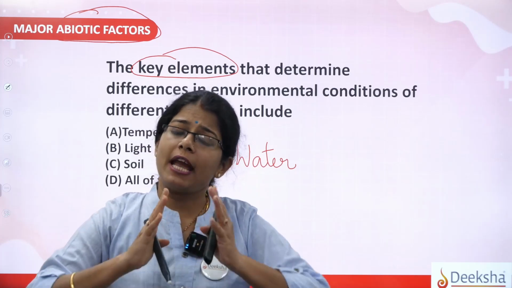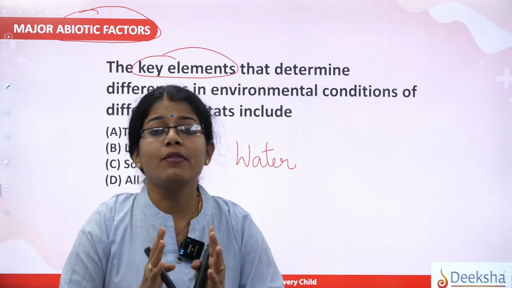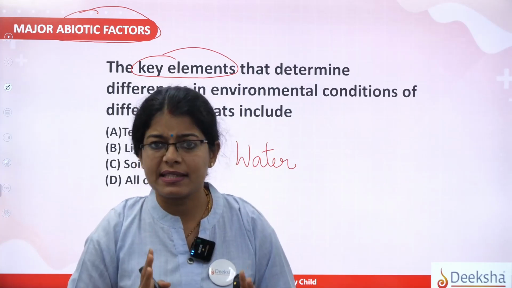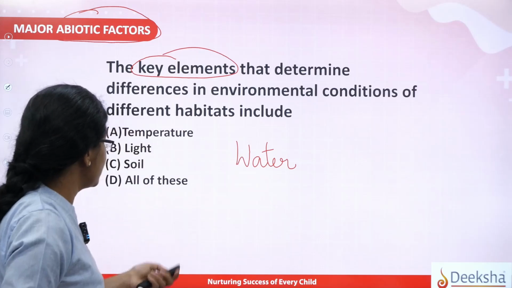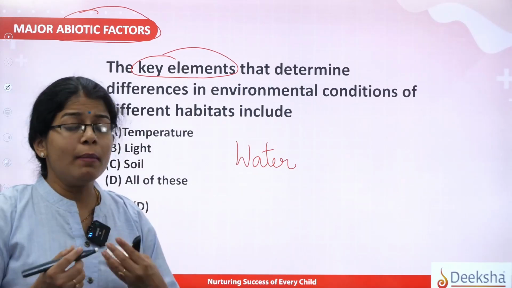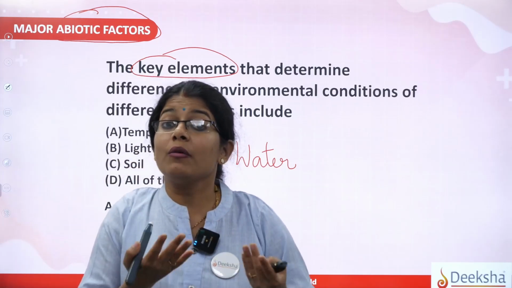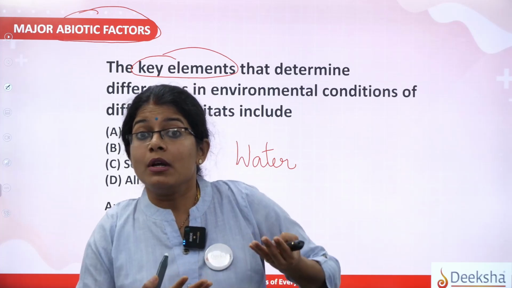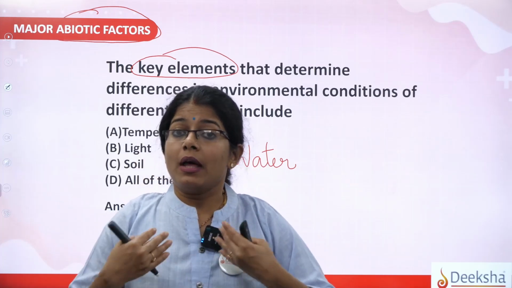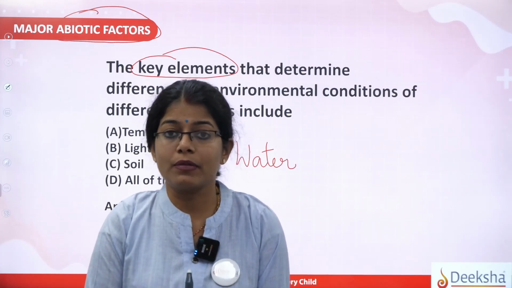It can be for any organism, but these are the 4 factors which actually play a very critical role in everyone's life. And yes, as I said, the answer here is very simple, that is all of these, that is option D. And we will be discussing more and more about the factors, how it influences, and what are the various roles or mechanism adopted by the body. So ನಾವು ಹೆಂಗೆ ಇರುತ್ತೆ, ಸರ್ವೈವಲ್ ಹೆಂಗೆ ಆಗುತ್ತೆ, ಅದು ಎಲ್ಲ ನಾವು ಮುಂದೆ MCQsಗೆ ನೋಡಬಹುದು.